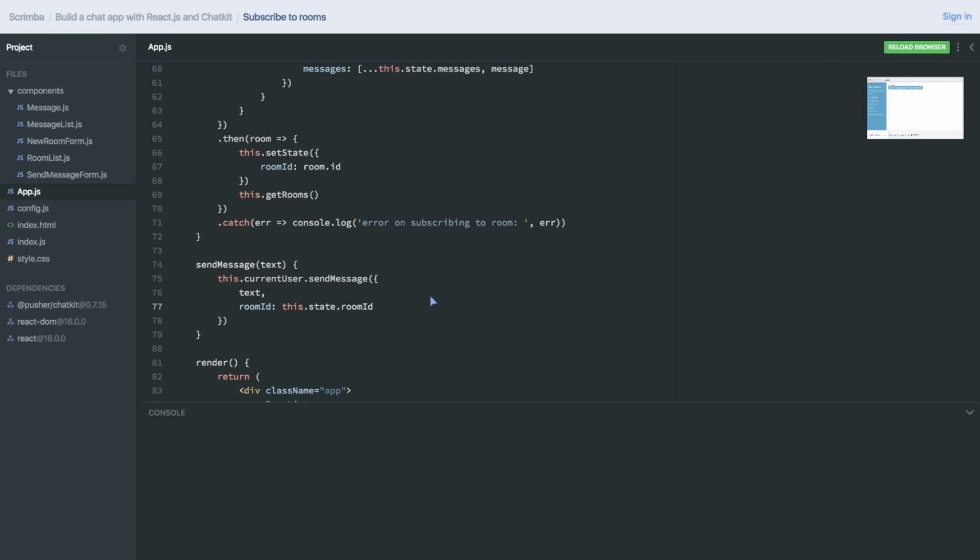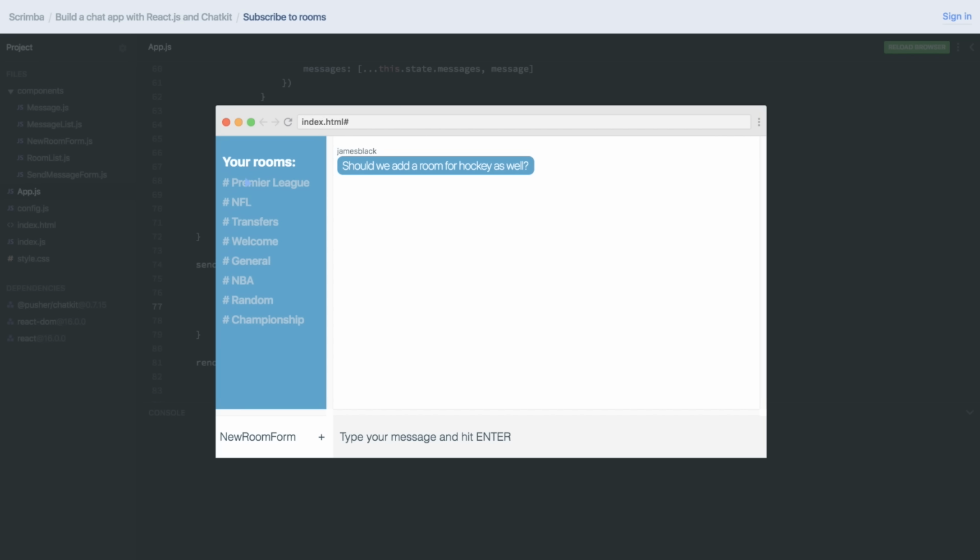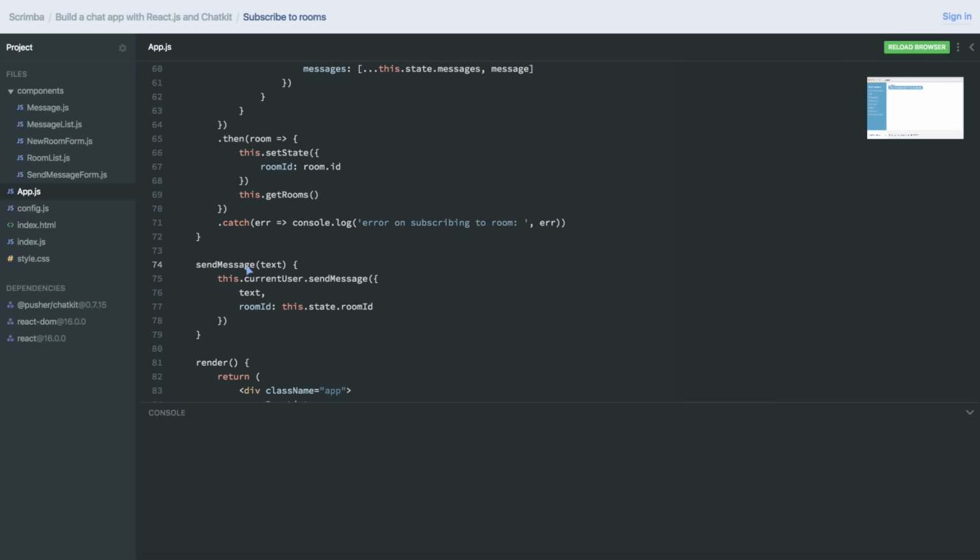However, there are 2 more things we need to fix in order to make our RoomList component complete. Namely, making sure that these rooms are always displayed in the order we want them to be displayed in, and that we're highlighting which room you're currently at. So in the next screencast, we'll fix both of those things.